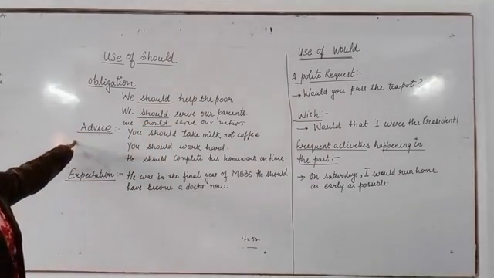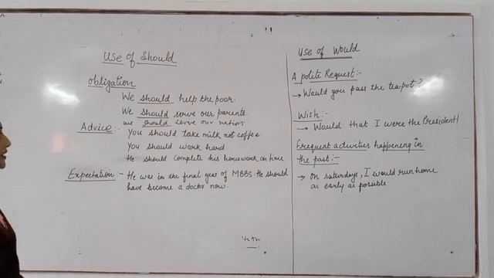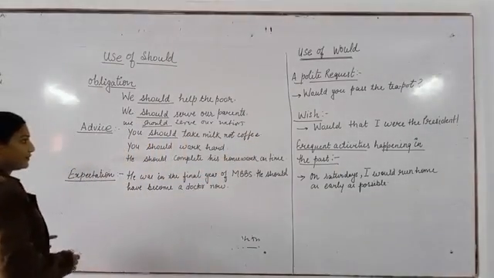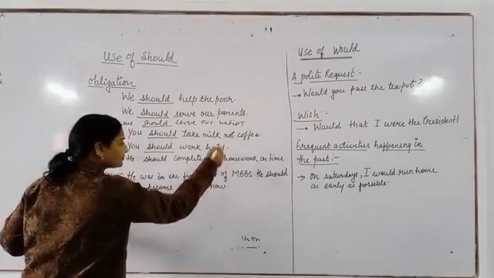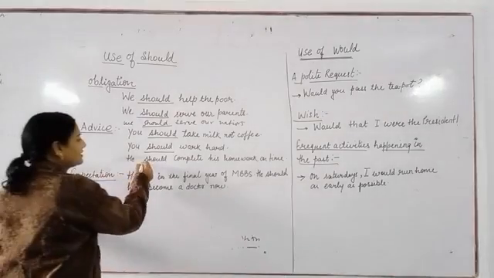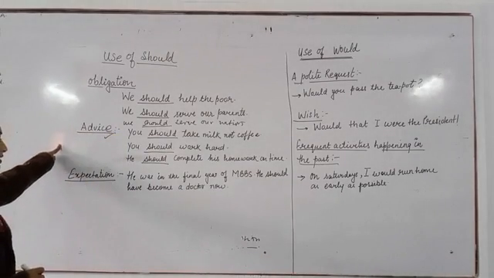Now, should can be used just to give advice. For example, you should take milk, not coffee. You should work hard. He should complete his homework on time. So all this is advice, and along with advice we can use should.